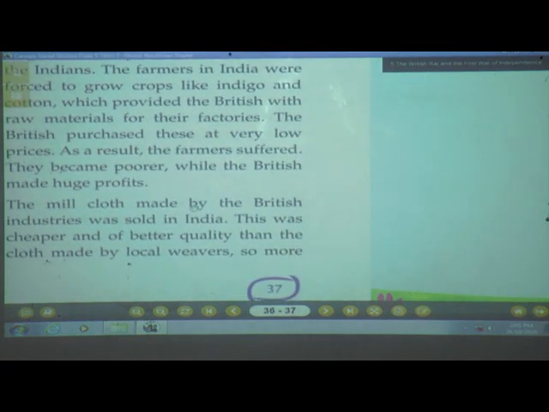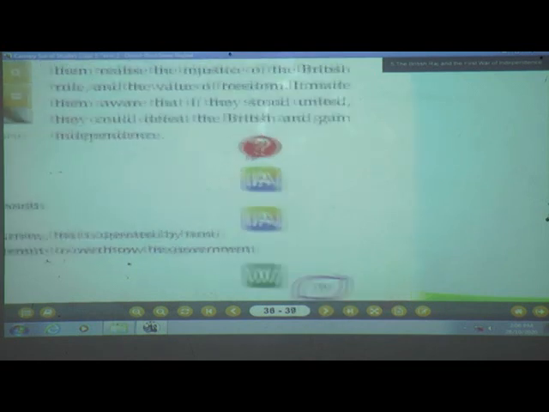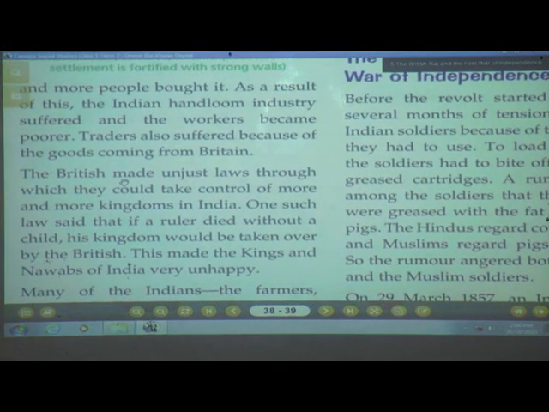The mill cloth made by the British industries was sold in India. This was cheaper and of better quality than the cloth made by local weavers. So more and more people bought it. As a result of this, the Indian handloom industry suffered and the workers became poorer. Traders also suffered because of the goods coming from Britain.